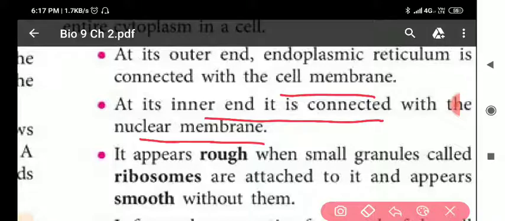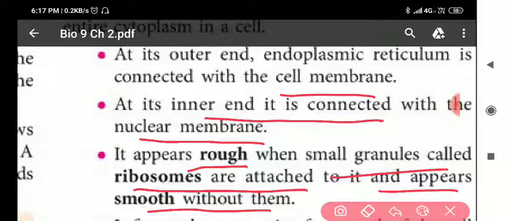Then next, it appears rough when small granules called ribosomes are attached. So when ribosomes are attached, it is known as rough endoplasmic reticulum. I have already explained this. And when ribosomes are not attached, it appears smooth. It means that if ribosomes are not present, then it can be called a smooth endoplasmic reticulum.